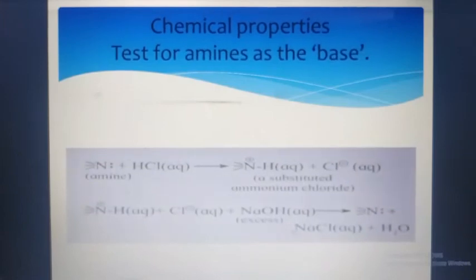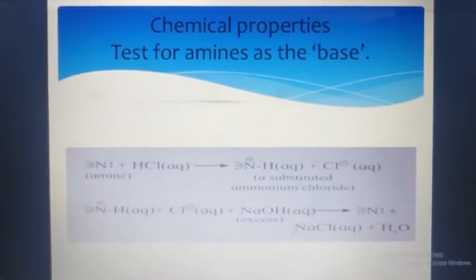Next we are going to see some chemical properties of amines. In the last session we have seen the physical properties. Now to see the chemical properties, some tests and reactions are given. On the basis of those reactions, the chemical properties are described. So the first reaction here is the test for amines as a base. Test for amines to show that they are basic in nature. So here the reaction is given.